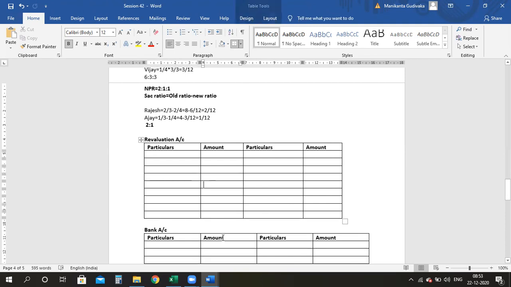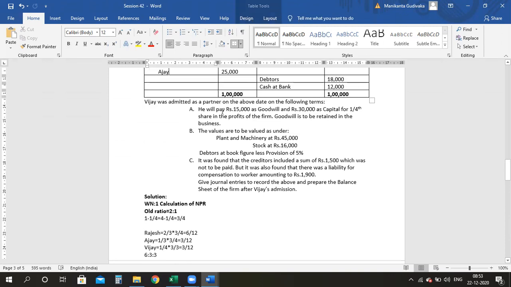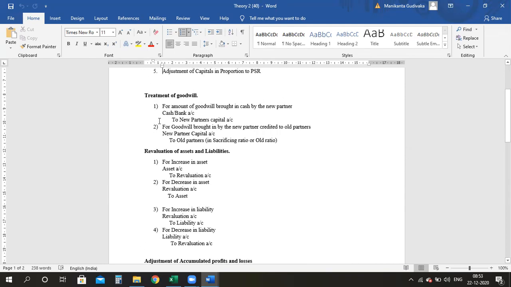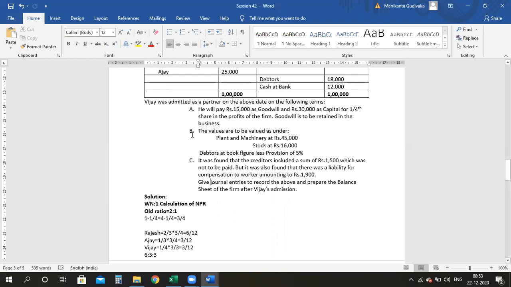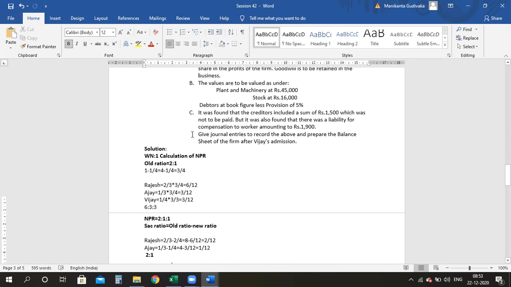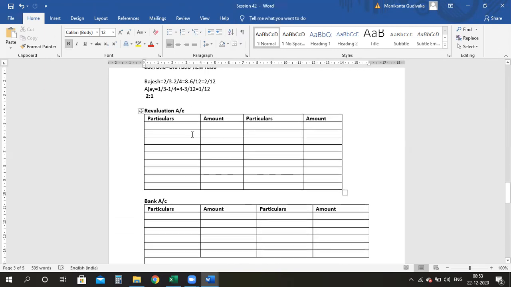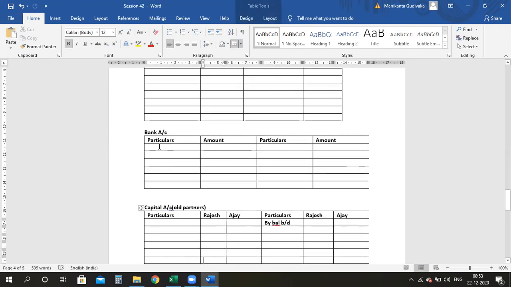Now, after that, let's go in line. Again, I have to first take that he will pay 15,000 as goodwill. Now, what is the entry? Cash account or bank account debit to new partner's capital account. Yes or no? How much is the amount? 15,000, right? So cash account debit to new partner's capital account, that is to Vijay. I will write goodwill in the bracket.